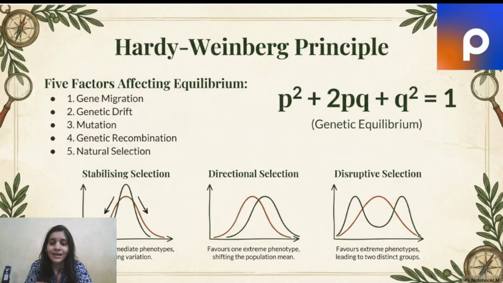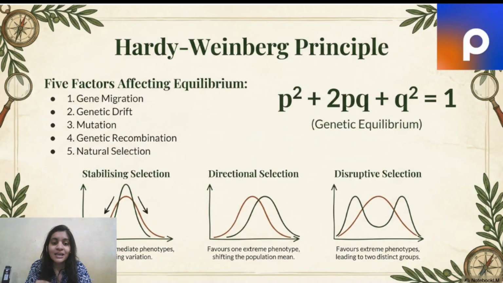Then the second one is directional selection, when natural selection deviates toward a particular phenotype, when it favors one extreme phenotype, shifting the population mean or the average. Let's say nature is favoring more tall individuals, like tall giraffes, because they can reach and eat the fruits. So nature will favor them more, and I will see a higher population of taller giraffes. So that is directional selection.